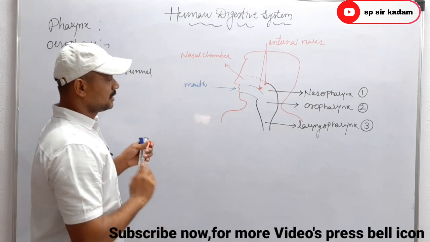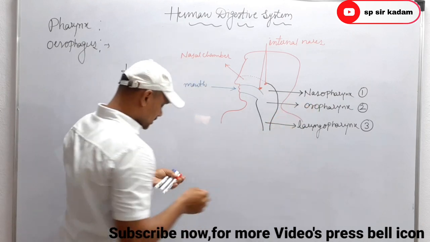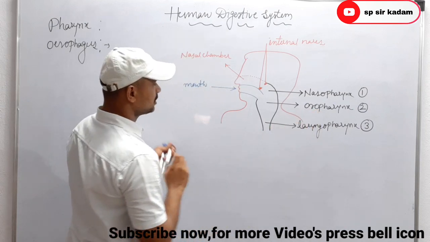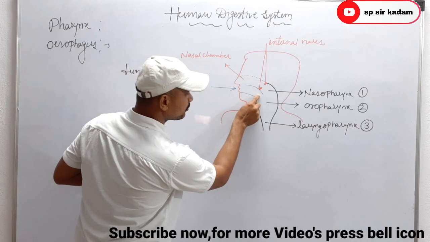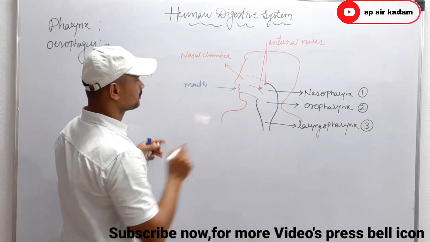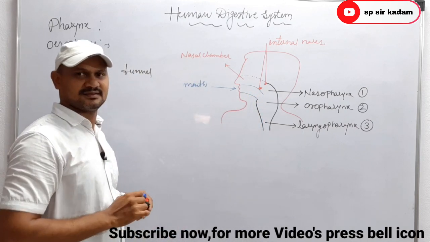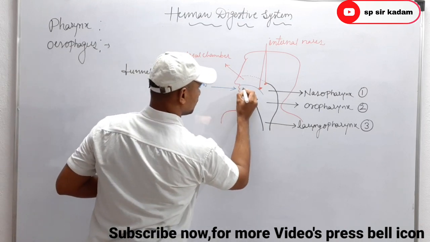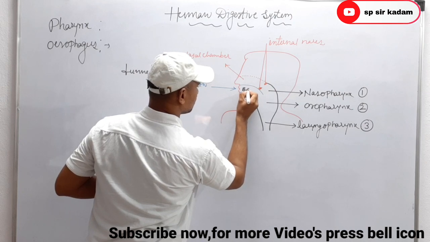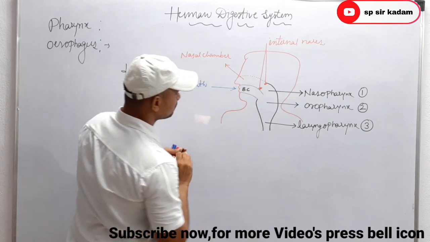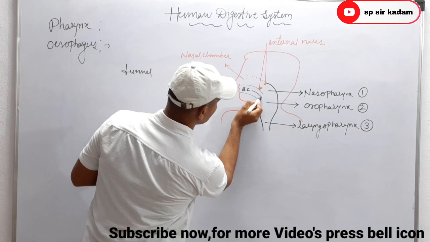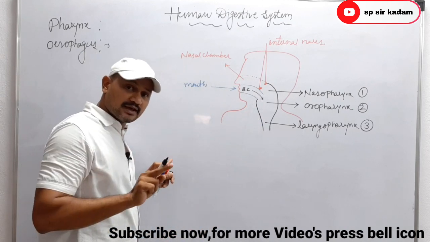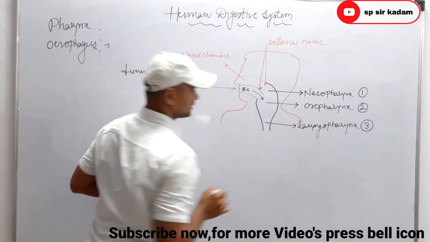Then next, below the nasopharynx, which part is there? Oropharynx. So which part of the alimentary canal opens into this oropharynx? The oral cavity. The mouth opens into the buccal cavity, and this buccal cavity leads into the pharynx, and particularly which part of the pharynx? Oropharynx.